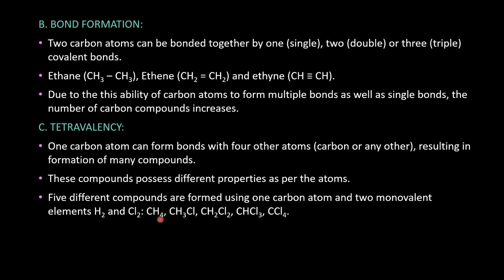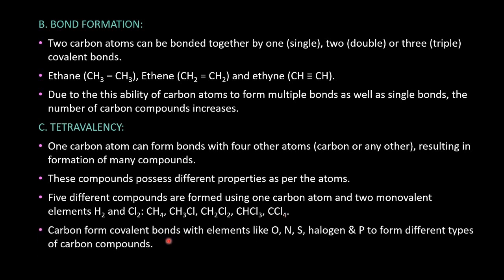The first is CH4, that is methane, you know very well. The second one is CH3Cl, which is chloromethane. The third one is CH2Cl2, which is dichloromethane. This is trichloromethane, the common name is chloroform, and carbon tetrachloride. You can imagine the versatile nature of carbon now. So the carbon compound forms covalent bond with elements like oxygen, nitrogen, sulfur, halogens and phosphorus to form different types of carbon compounds.